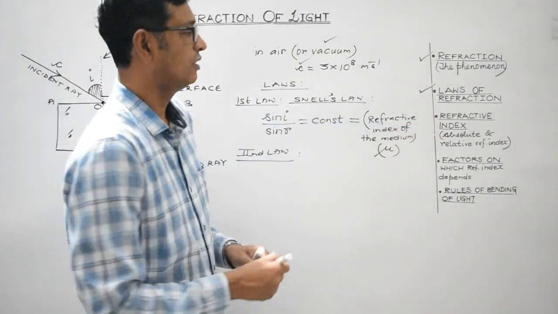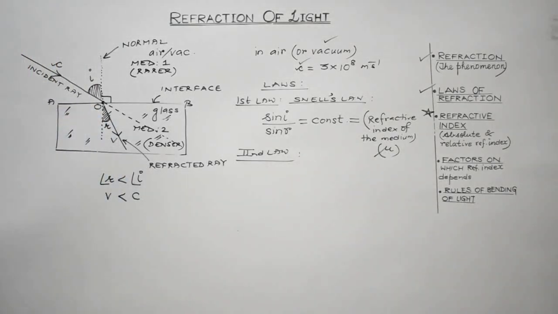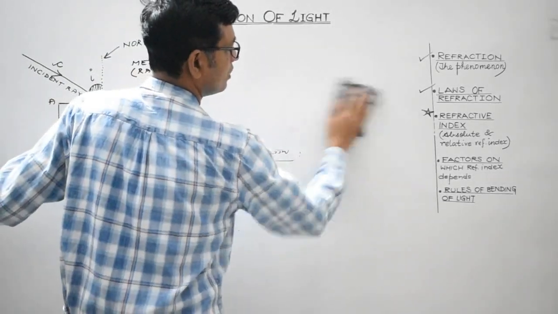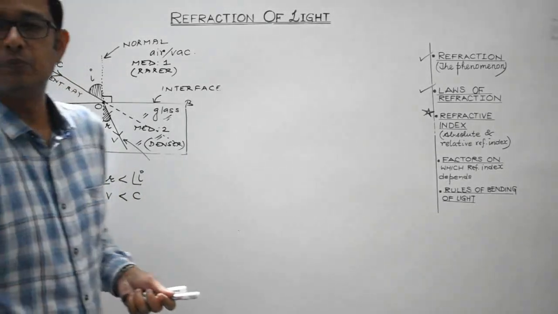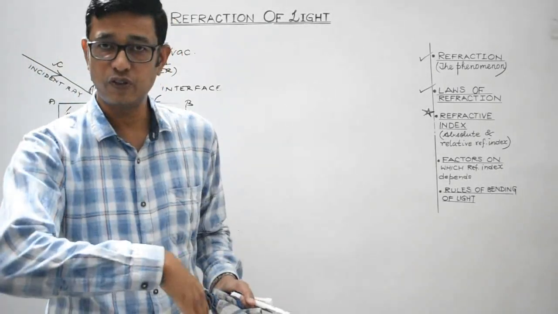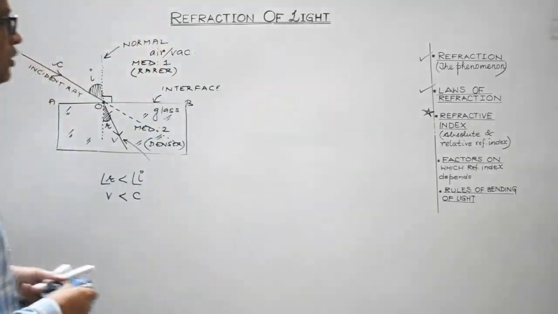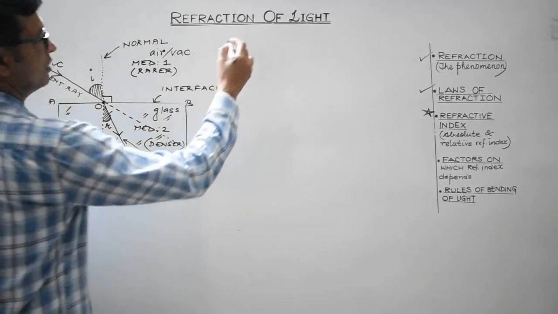Now let's come to this very important topic of refractive index. Students, we will discuss refractive index both in terms of the velocity of light as well as in terms of the wavelength. Let's start with the definition first.